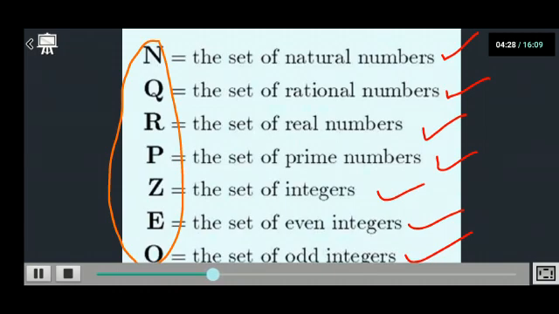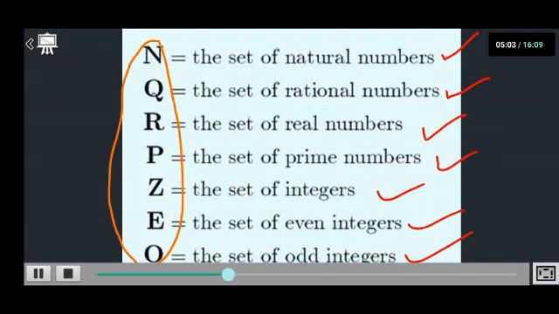Now, how are these sets represented? First, how I write the set. The first basic rule is that the name of the set is written in capitals. Second, the elements of the set are written by putting a comma between them. And one most important thing, children, a set does not allow repetition. One element will come in a set only once.